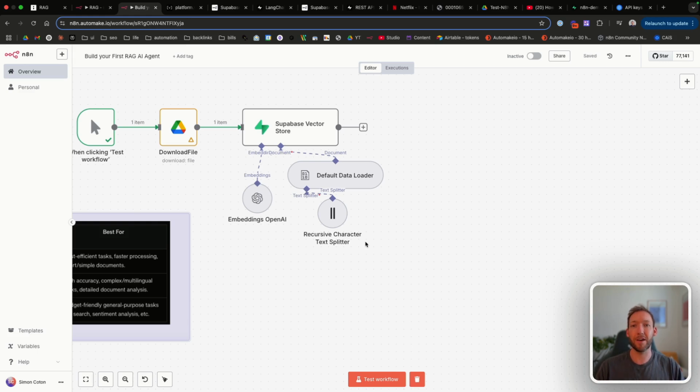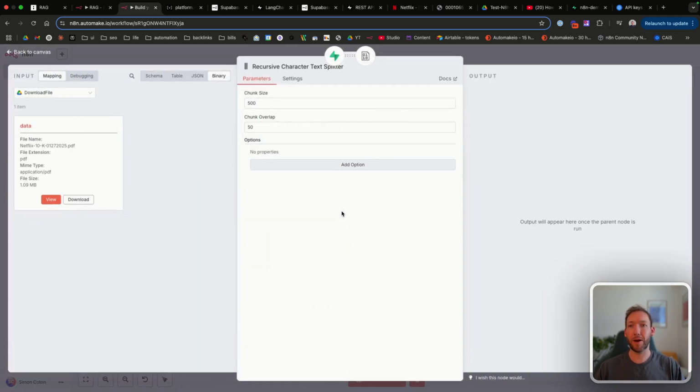And then we've said, okay, we want to split this document, and we've chosen the recursive because recursive means that it will start at the highest level separator. So in this case, it might be paragraphs. And if those paragraphs exceed 500 characters, it will then go down to the next separator. So it might be a chunk size of 300 because the paragraph is 1,000 characters long.